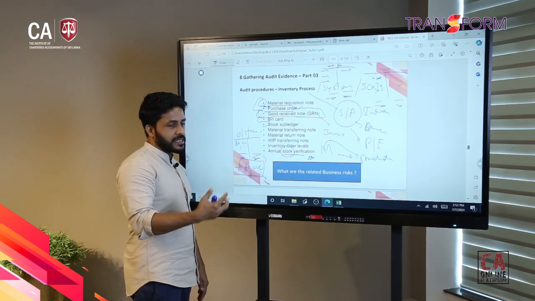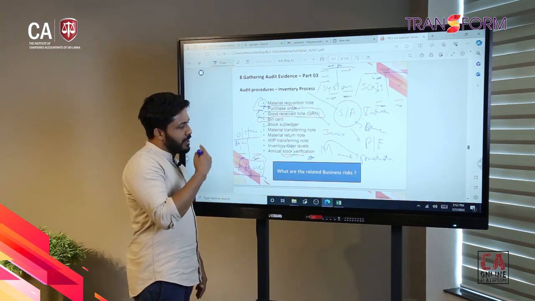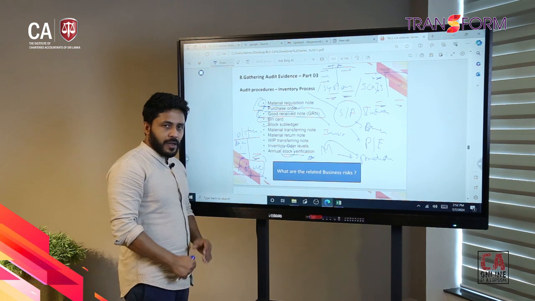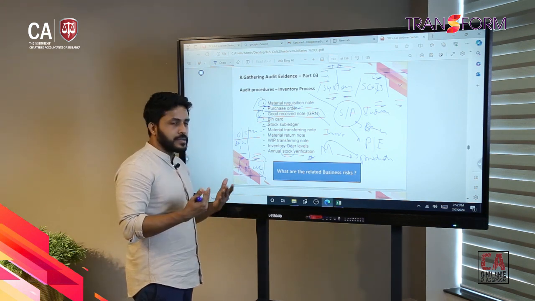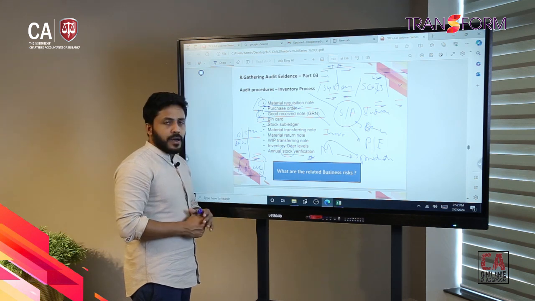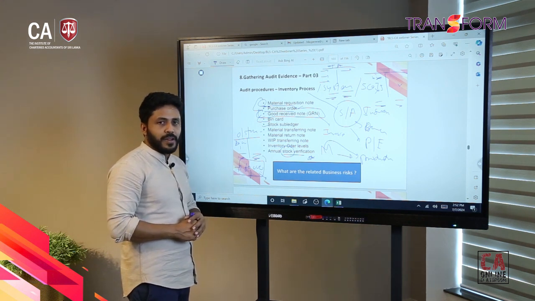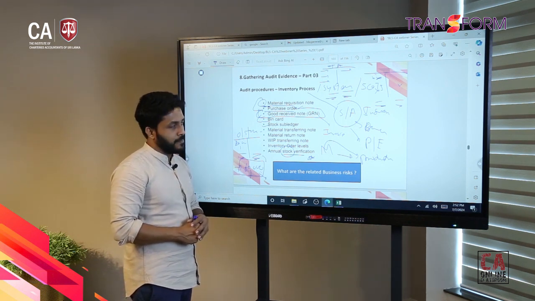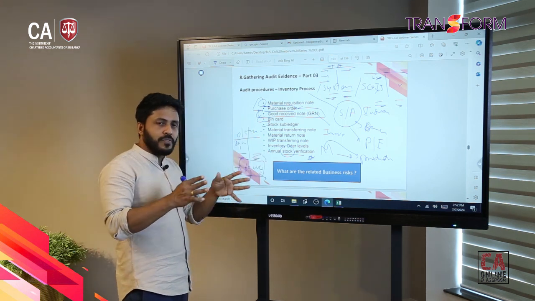So stock verification is something management does to ensure physical existence, and it can be done annually or quarterly or monthly, depending on the company policy. That's a good control to ensure the existence of the inventory balance as at the reporting date, right? This is the basic process around inventory.